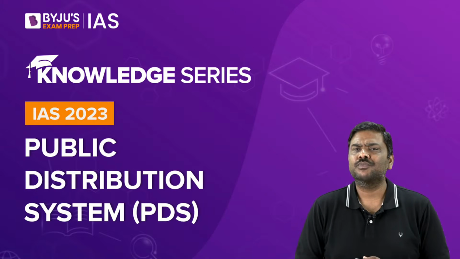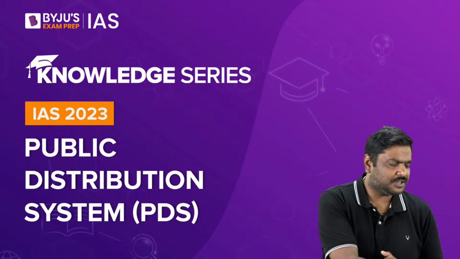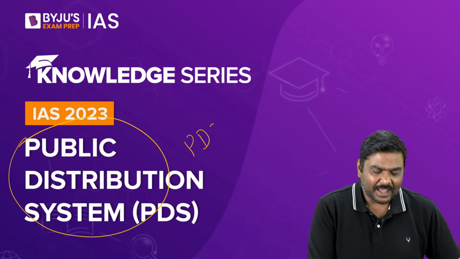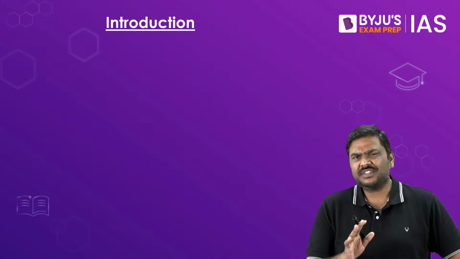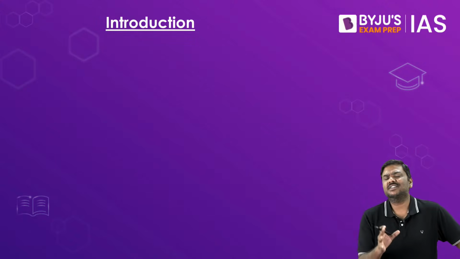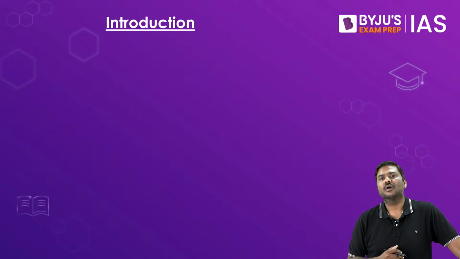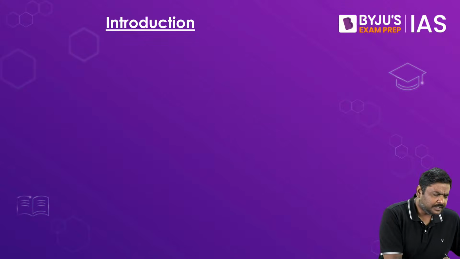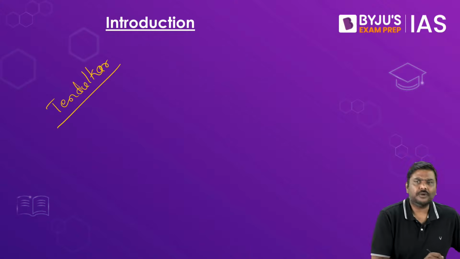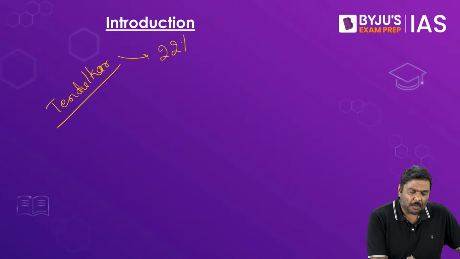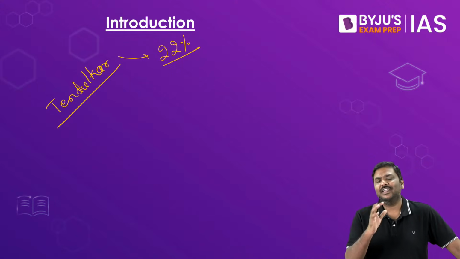Welcome to the knowledge series, and in today's video we'll have a discussion on the public distribution system, or in short, PDS. First and foremost, I'm pretty sure all of you know that India houses one of the largest numbers of poor population in the world. If I want to give you certain data, go by the Tendulkar committee report. As per the Tendulkar committee report for 2011-12, around 22% of the population in India was below the poverty line.